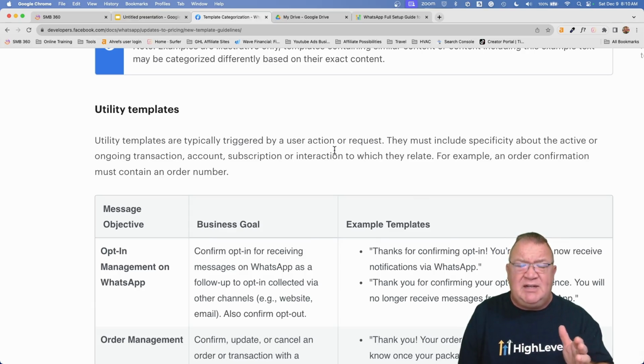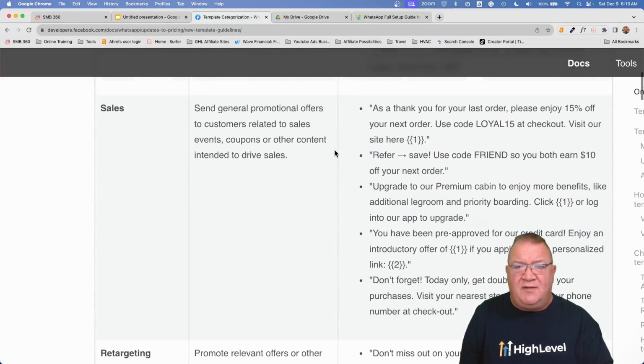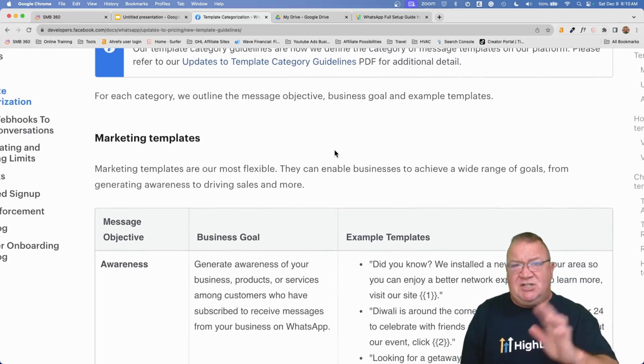Which ones are the utilities? Again, utilities are responses to a user request, something that they did. Maybe they sent you a WhatsApp message asking you a question, and then you respond back or something like that. That's a utility template, sort of a response. Now, marketing is really more of a business-generated request to a consumer. Like you're trying to offer them something or request something of them. So that's what a marketing template would be.